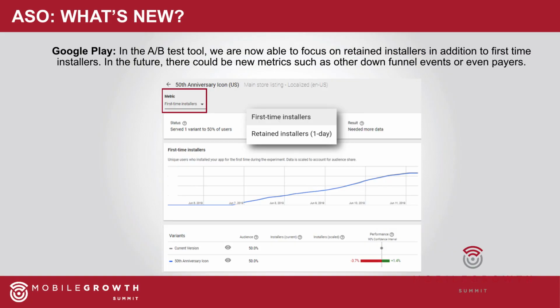And another recent change that happened on Google Play was that they added a new metric to their A/B testing tool. So before this change, we could only look at first-time installers when we were looking at conversion rate changes when we were doing A/B tests. So now we are able to look at retained installers. This means that Google can and probably will add other down-funnel metrics. They can even add metrics about payers, which would be golden information for us because we would be able to optimize our App Store creatives based on the opinions of the most valuable users of our application. So this will be a big game changer if they do that.